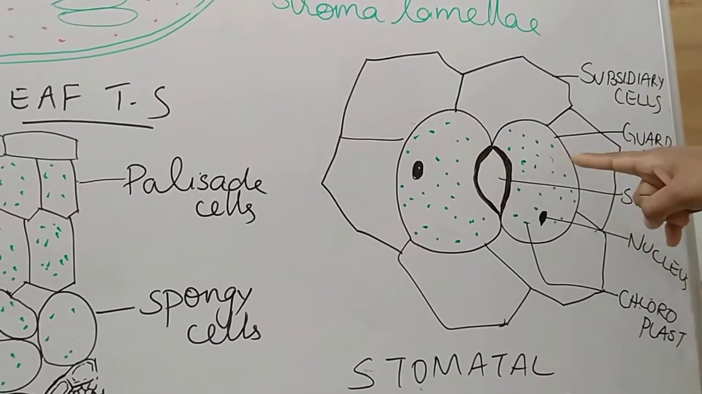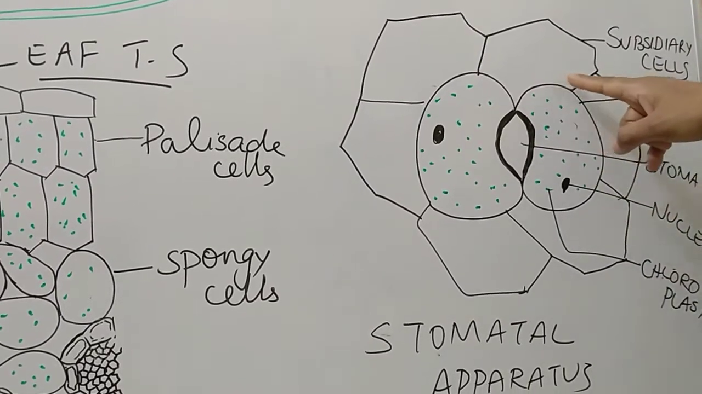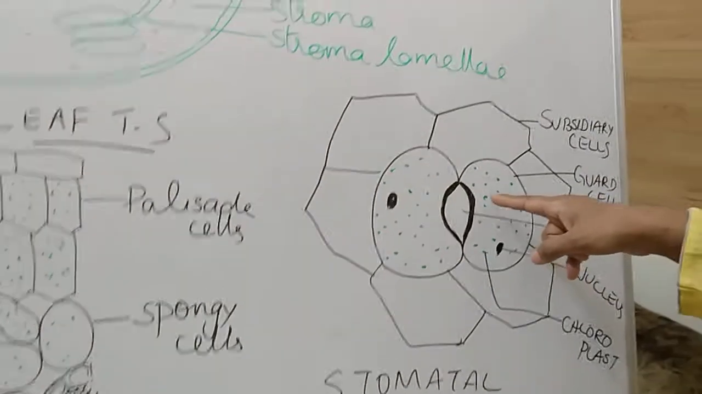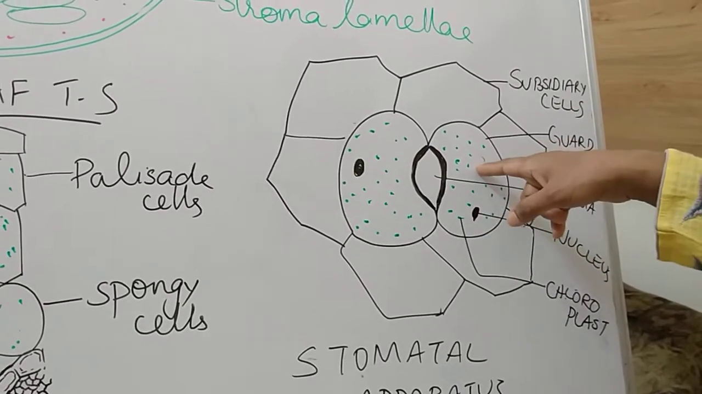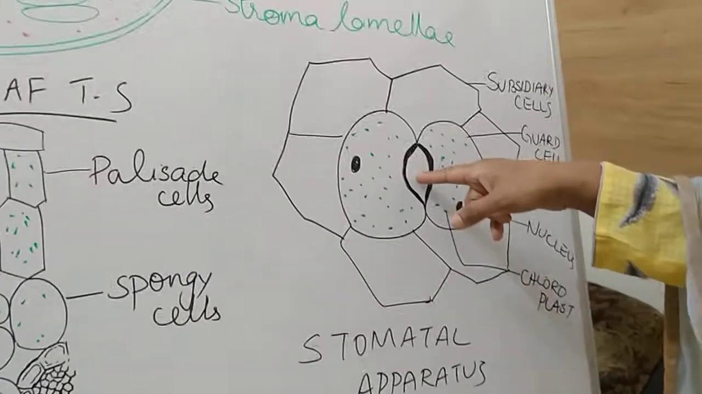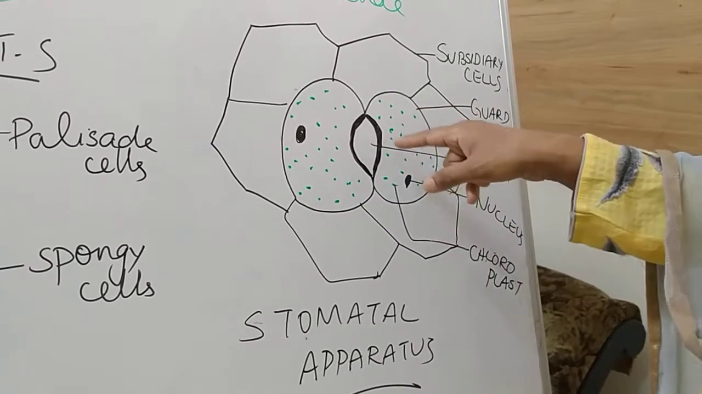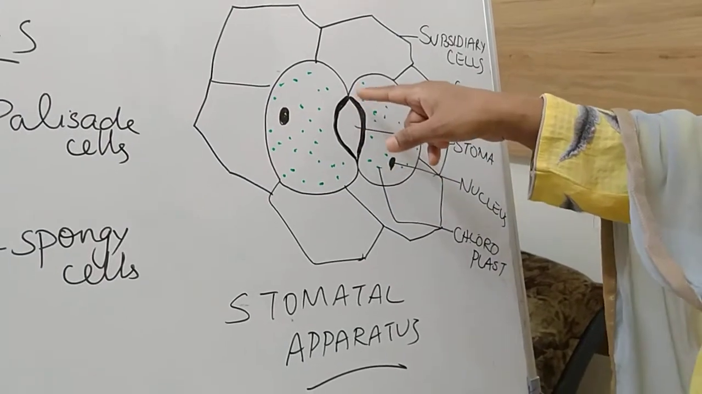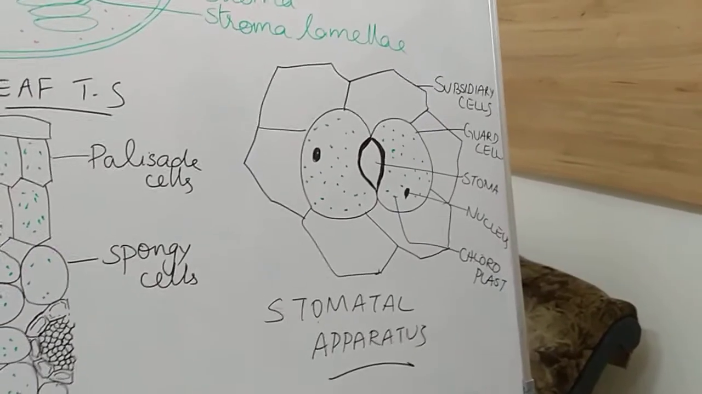Now see here, the guard cell is bean shaped in the case of this dicot. And the peculiarity is that it is just a cell, so the nucleus is there, chloroplast is there, all cell organelles are present. And here you can find the inner wall and outer wall. The inner wall of the guard cell is thick, whereas the outer wall is thin. This is the anatomy of the stomatal apparatus.